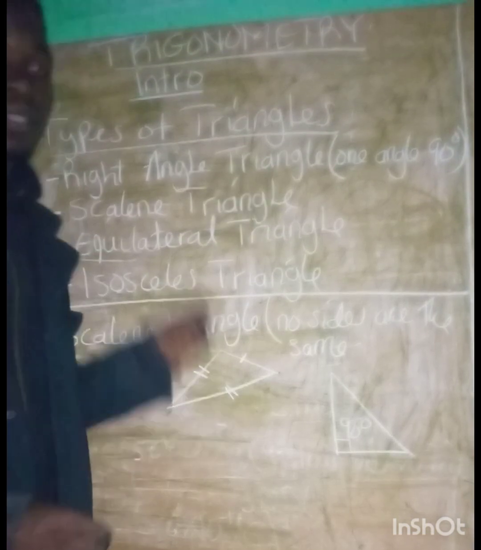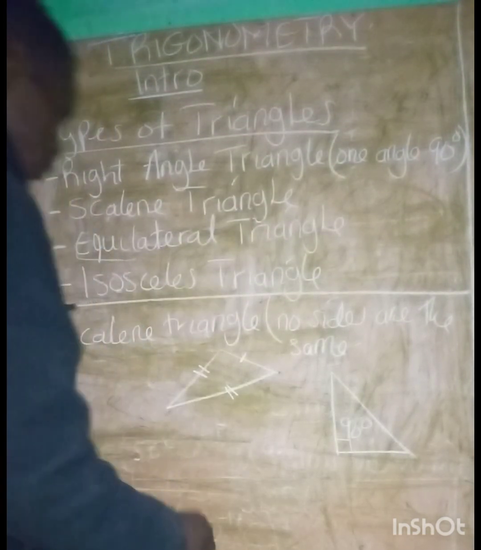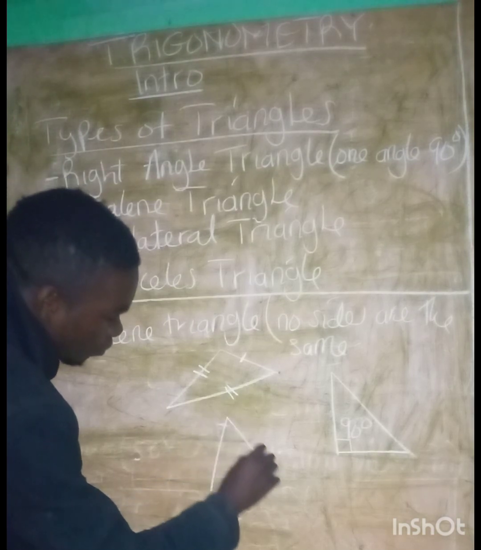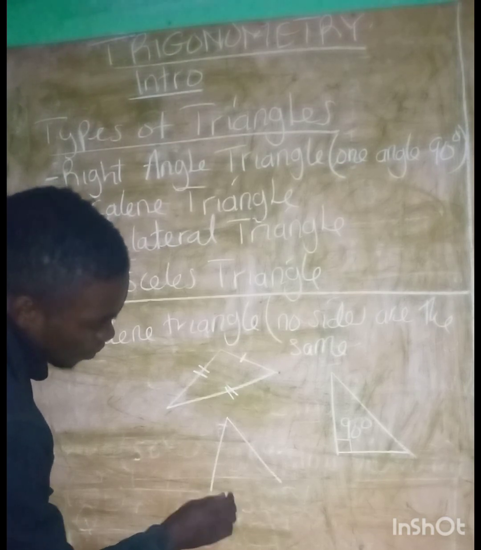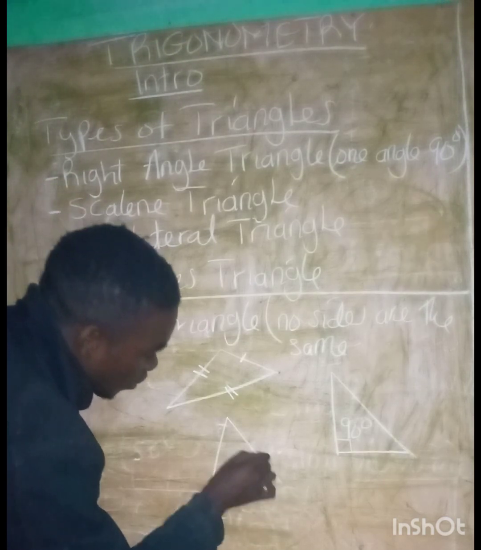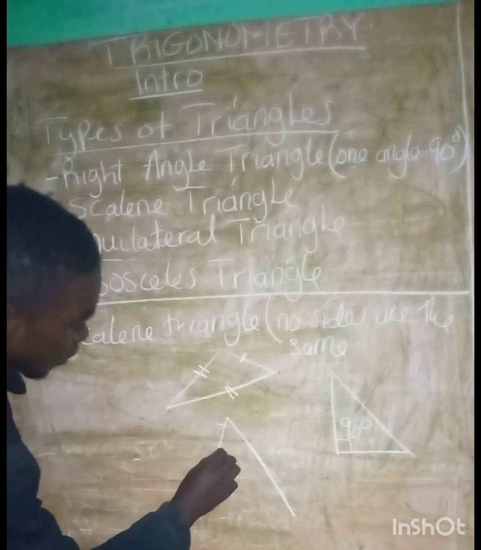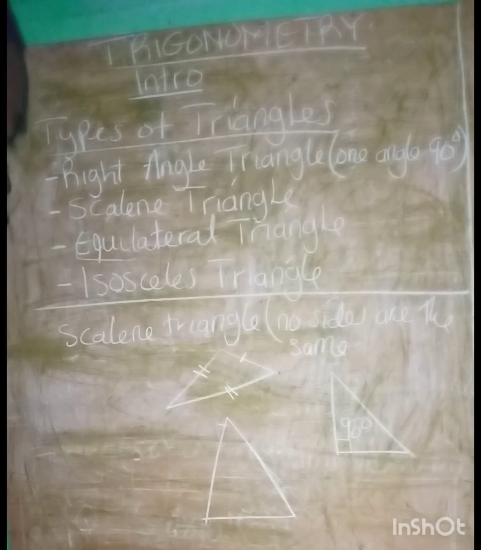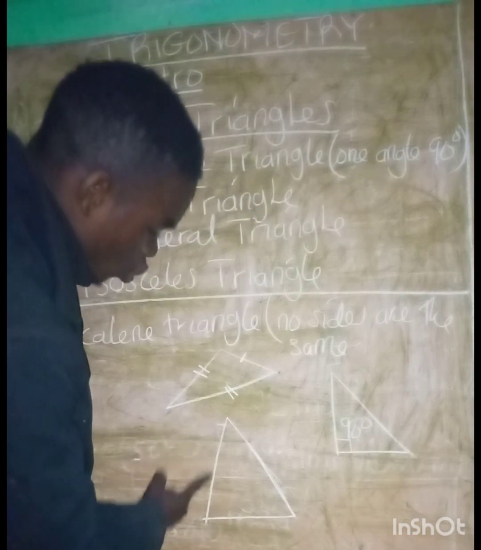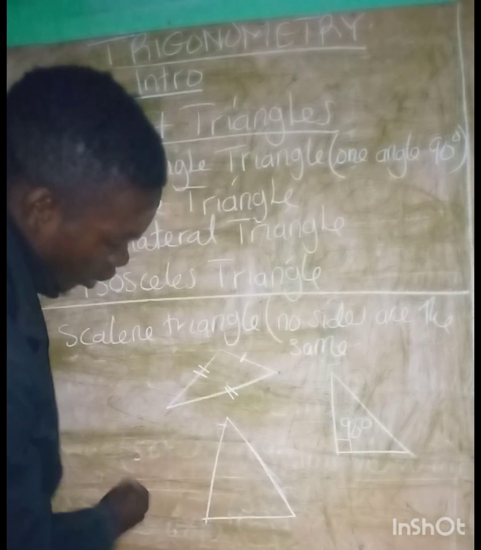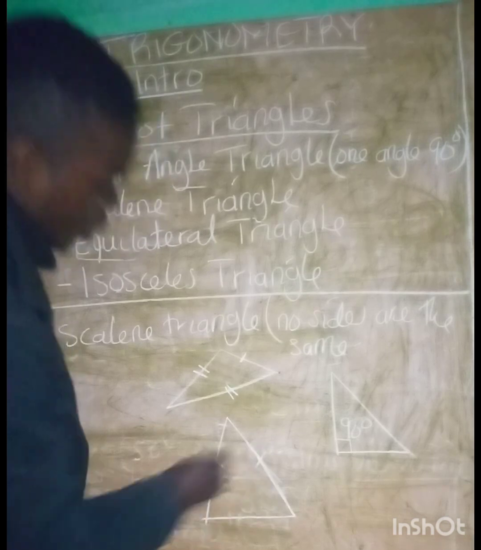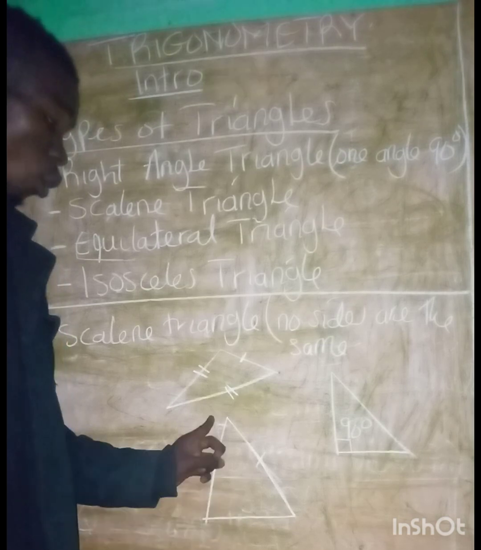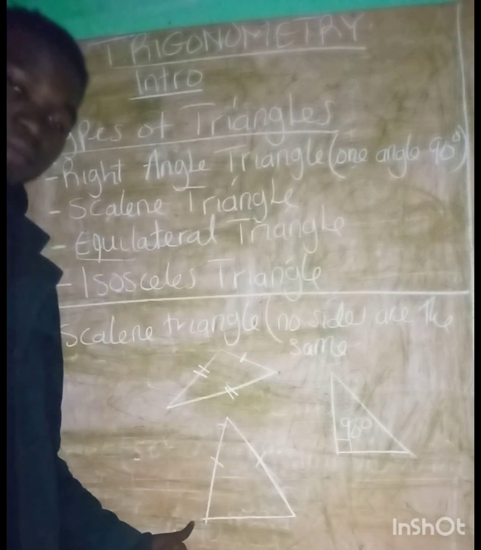This is for a scalene triangle. Then for an isosceles triangle, it's a triangle in which only two of its sides are the same. Don't mind my sketch. You can see that these two sides are longer than this side, right? So I can put a stroke here and a stroke here. This is what they call an isosceles triangle because only two of its sides are the same.